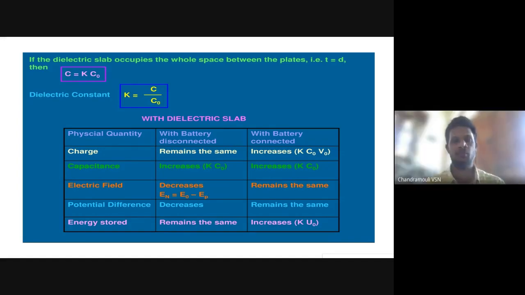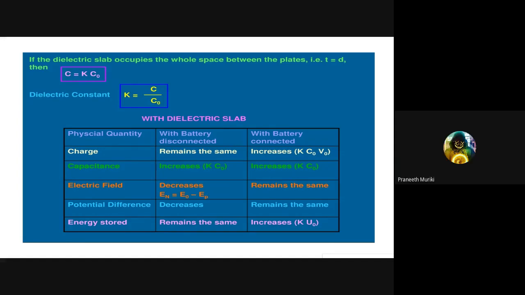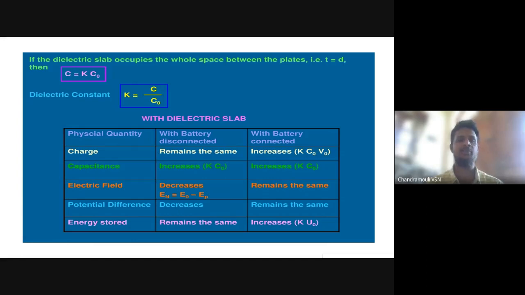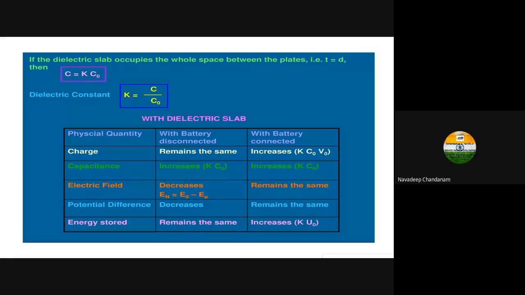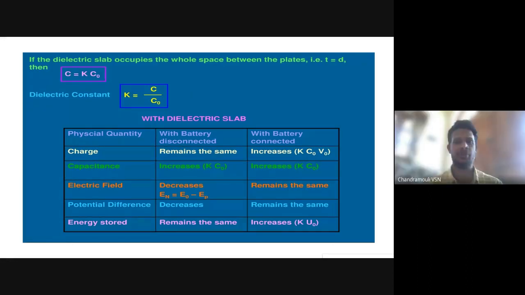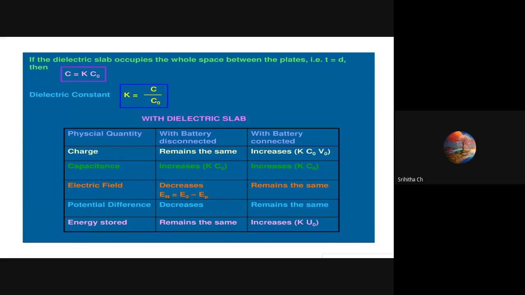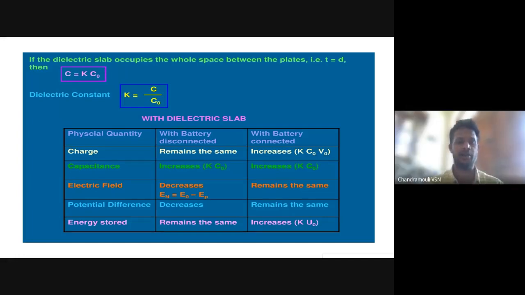What happens to the charge when the battery is disconnected? It remains the same, sir. Very good. What happens to the capacitance when a battery is connected? Increases, sir. What happens to the electric field when a battery is connected? It remains same.